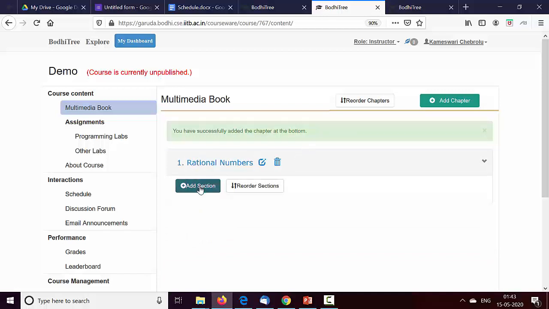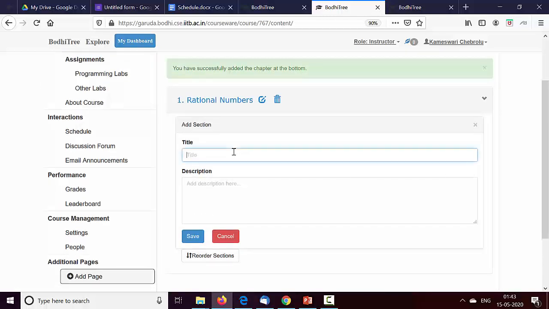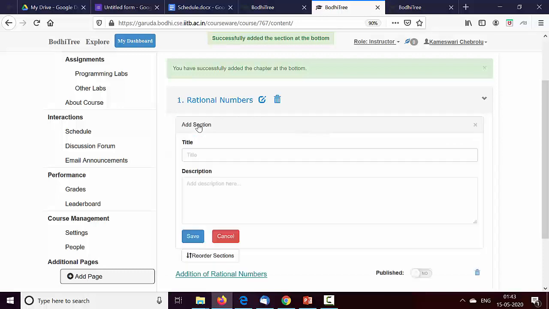Within rational numbers, I want to add certain sections. So let's say I want to talk about addition of rational numbers. That is my section. You can potentially add a description, but I'll leave it for now. I may want to add another section, subtraction of rational numbers. That is another section.